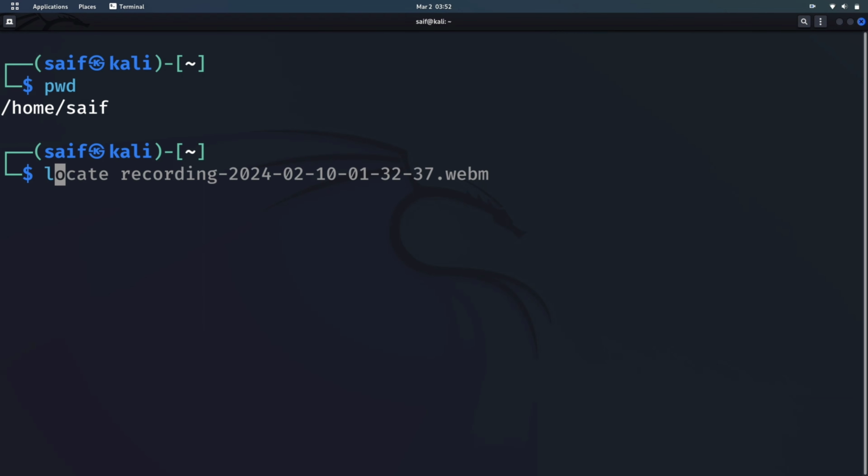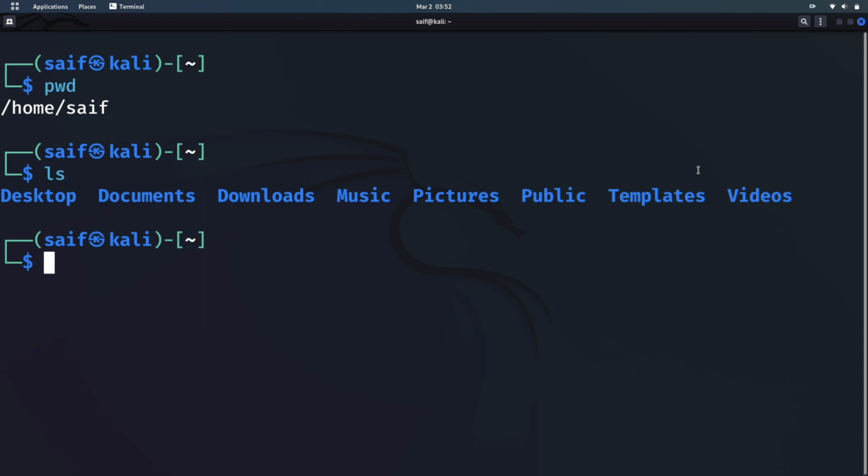I will type ls and it will list all the things that are present in this folder or directory. Everything here in dark blue are folders, and if there is anything that is not a folder, the color will be different. At this time there are only folders, so you can see only dark blue colors for each item.